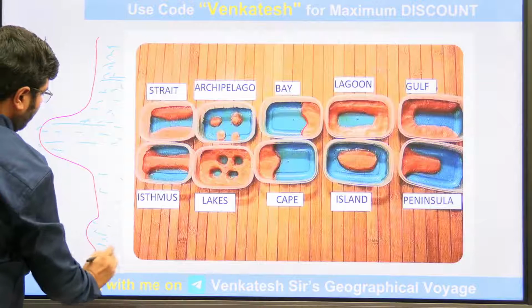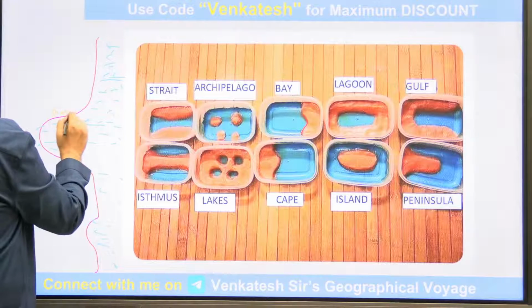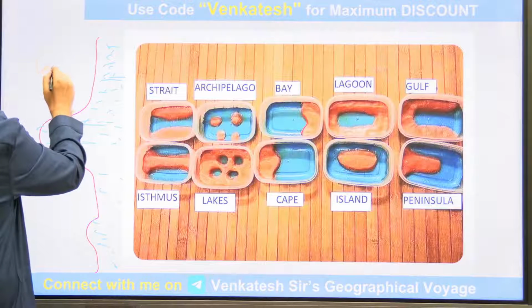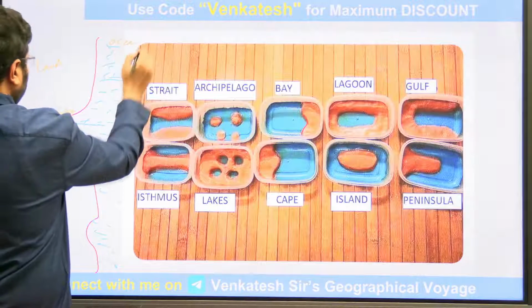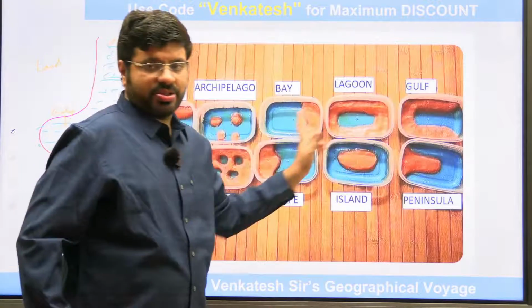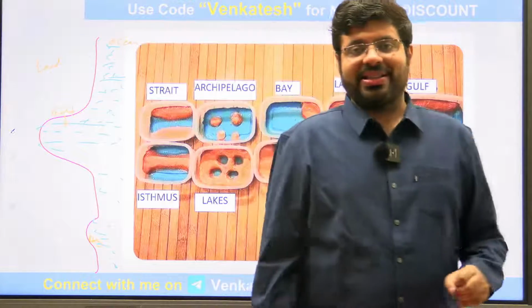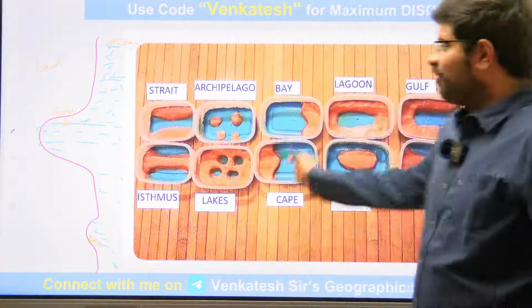This would be the bay, this would be the gulf. Land, ocean, this would be the bay. The best understanding, you can see this picture. And for all the remaining doubts about all these things, one picture will resolve all your doubts.